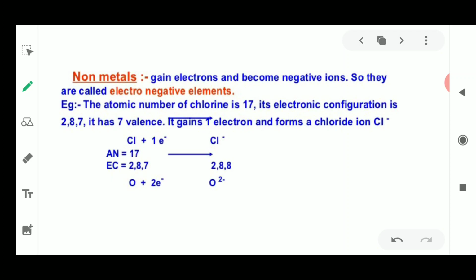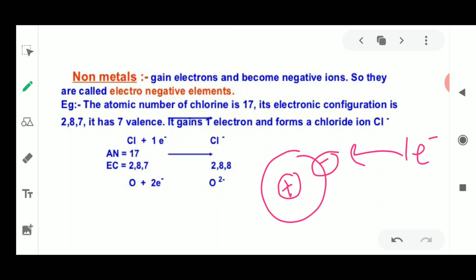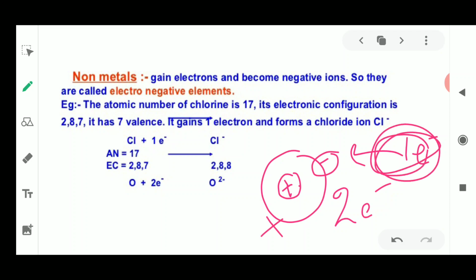Now what about non-metals? Non-metals have the capacity to gain electrons. That is why they are non-metals. They will gain electrons and become negatively charged. Why? See, if this is an atom with one positive charge and one negative charge, and one more electron comes, it now has two electrons and only one positive charge. Then the minus charge is more, so it becomes an electronegative element.